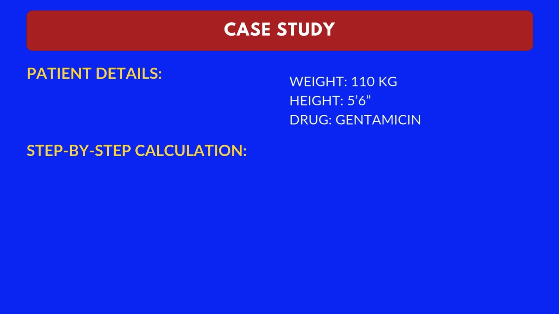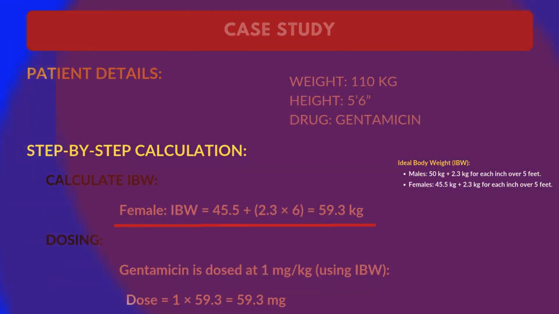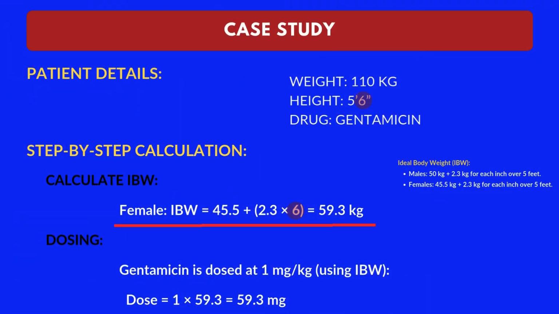Because our patient is female, we use this female IBW formula. Her height is 5 feet 6 inches. So, she is 6 inches over 5 feet. So, after applying IBW for females, we get 45.5 kilograms plus 2.3 times 6, since she is 6 inches above 5 feet, which gives 59.3 kilograms.